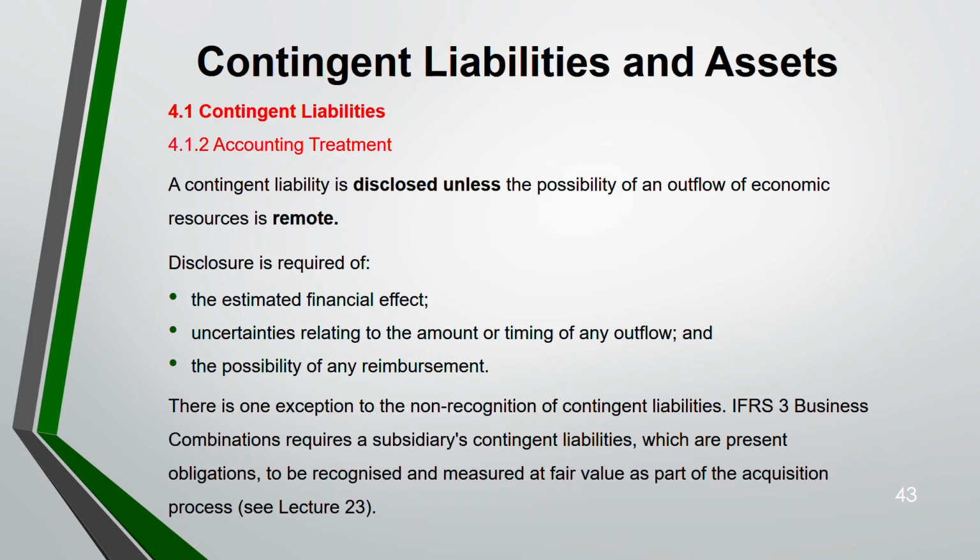There is one exception to the non-recognition of contingent liability. What is this? IFRS 3. IFRS 3 requires a subsidiary's contingent liabilities, which are present obligations, to be recognized. You might say that we do not recognize contingent liability, but in one case, you have to recognize the contingent liability. That is when you buy your subsidiary. Your subsidiary's contingent liability, you have to recognize and measure at fair value. Okay, this detail we'll see in lecture 23 when we go to group accounting, because they are present obligations. So except that one, others you don't have to recognize, you only have to disclose.